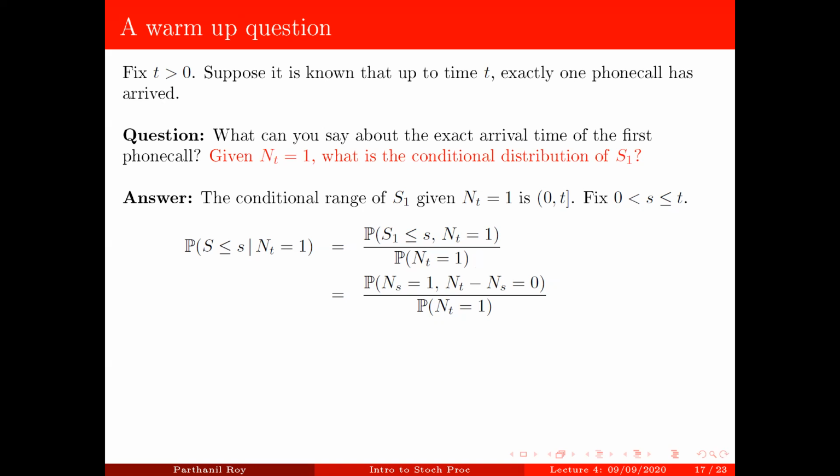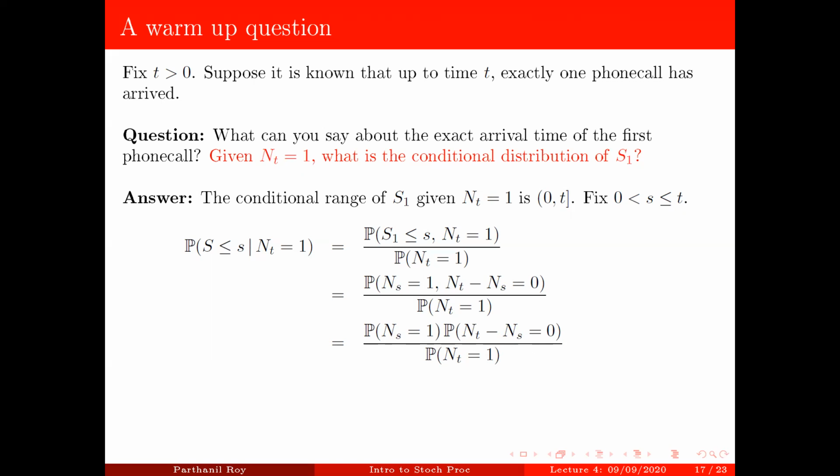Okay? So therefore, by going here, I've been able to convert this probability to only involving discrete random variables, removing the ugliness. Not only that I've removed the ugliness, I've also put it in a way that we can use the independent increments property of the Poisson distribution. Note that N_s and N_t minus N_s are going to be independent. So therefore, I can immediately write this as a product of these two probabilities. Now we also know that N_s follows Poisson with parameter alpha s, N_t follows Poisson with parameter alpha t, and N_t minus N_s follows Poisson with parameter alpha times (t minus s).